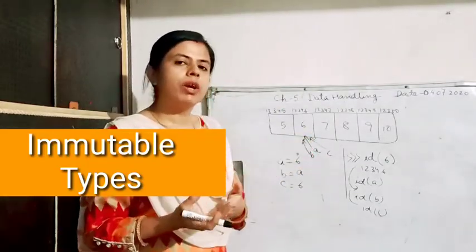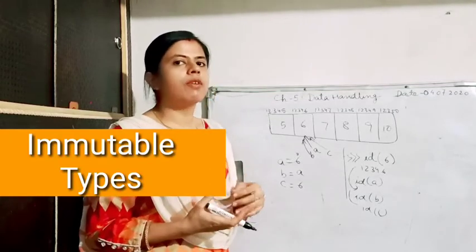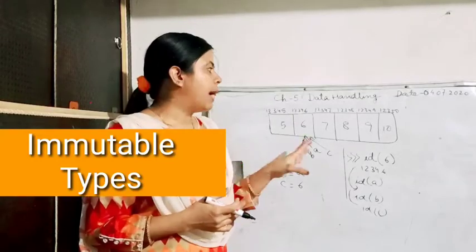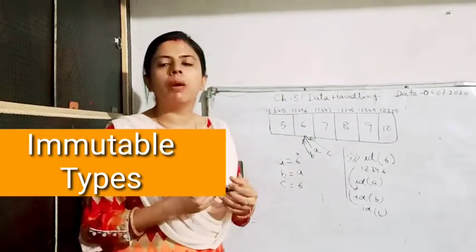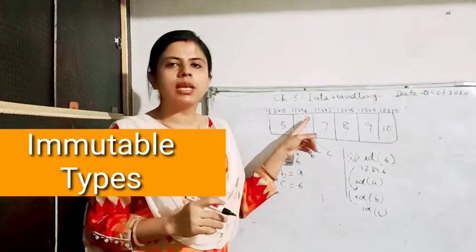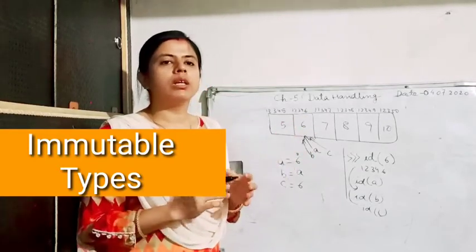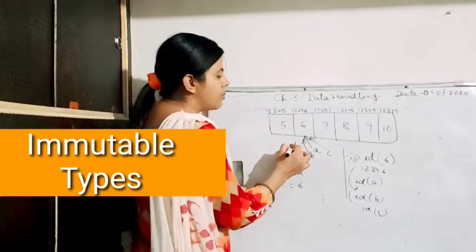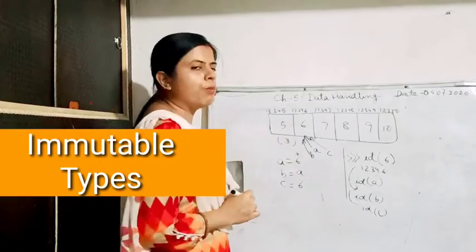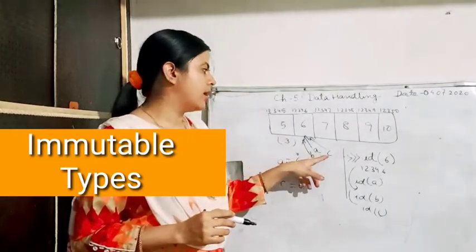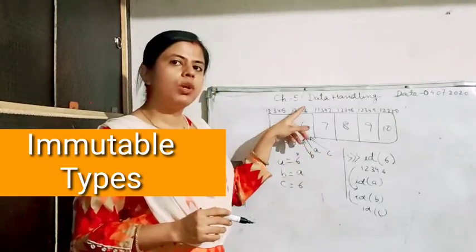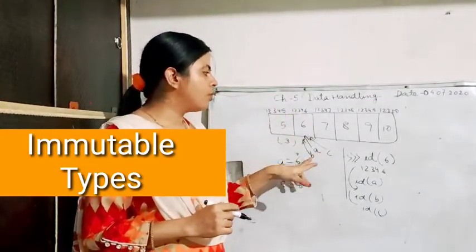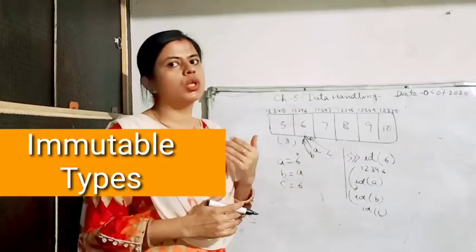Even if there are different variables, if they have the same value, they will be provided the same memory address. Now Python also keeps the count of the number of objects which are denoting the same memory address. If there are 5 different objects denoting the same value at the same address, Python keeps the count of the objects also. Here there are 3 objects which are denoting the same value in this memory address. Now moving further, suppose the value of a particular object changes, then the reference will also change.